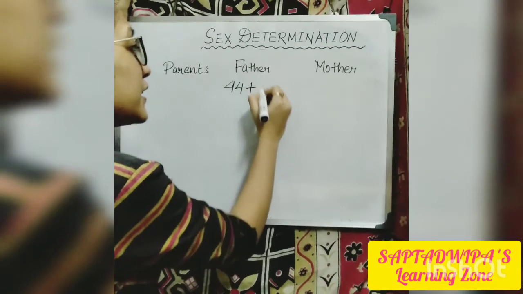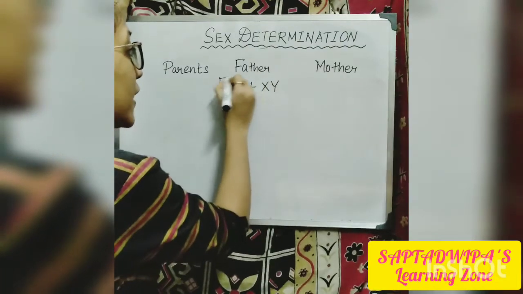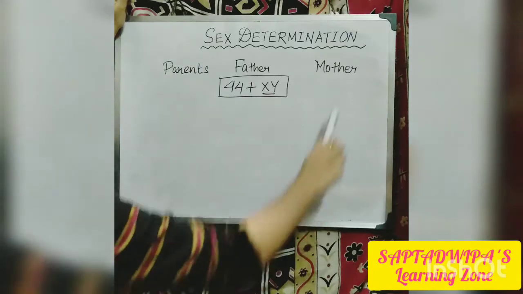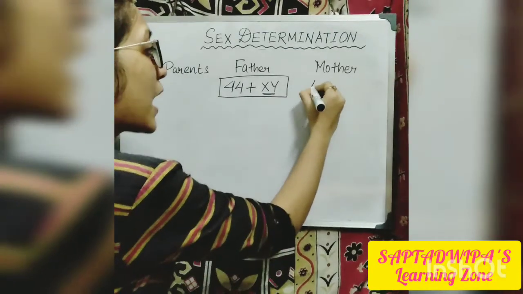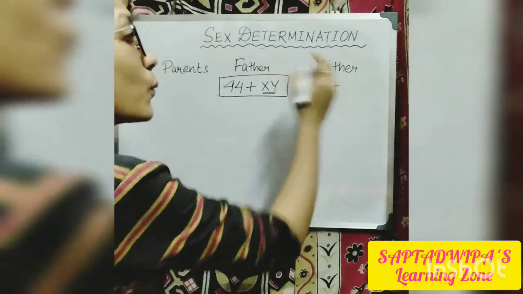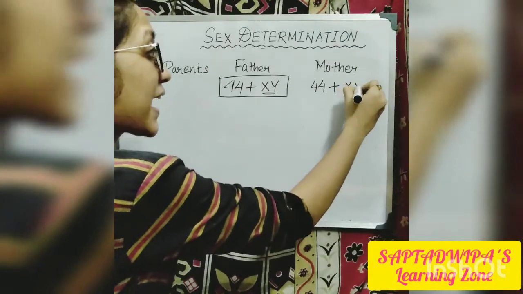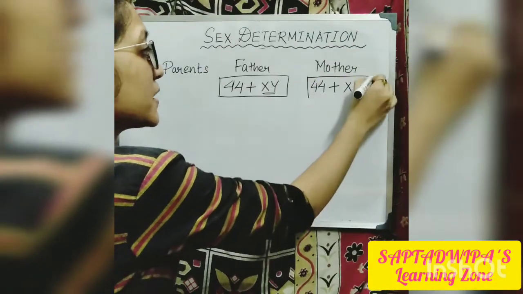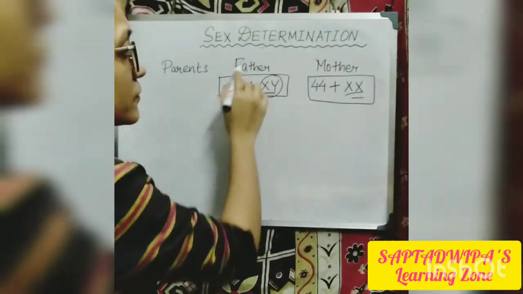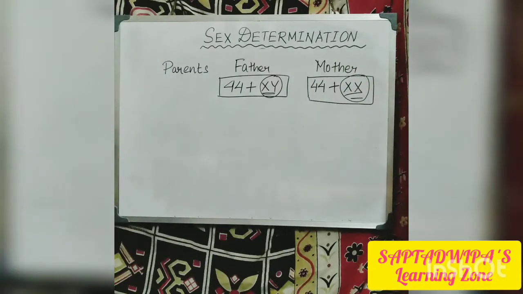In case of father, the sex chromosome pair is XY. Coming to mother, she also has 44 autosomes and one pair of sex chromosome, which in case of mother is XX. So XY is the pair in father, and XX is the pair in mother.